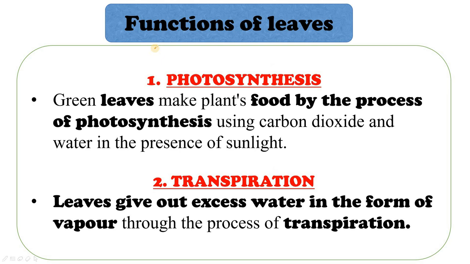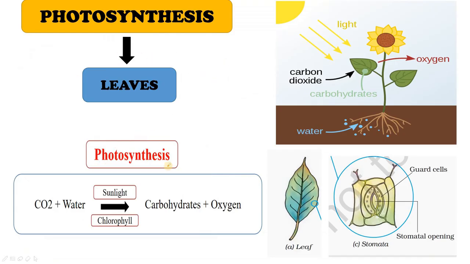Alright, now we will study two important functions of leaves: photosynthesis and transpiration. Green leaves make the plant's food by the process of photosynthesis, using carbon dioxide and water in the presence of sunlight. This is photosynthesis, and let's study what is transpiration. Leaves give out excess water in the form of vapor through the process of transpiration. We will study photosynthesis and transpiration in detail now.